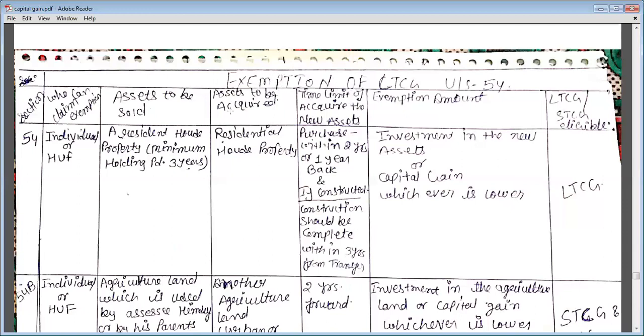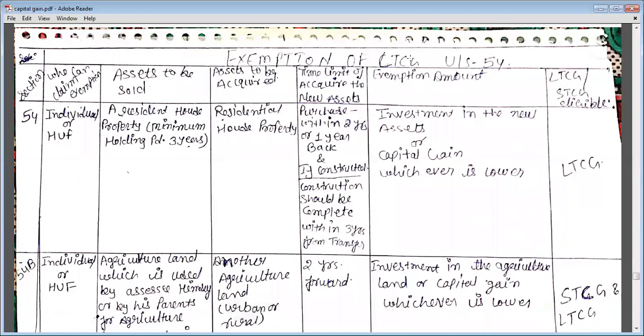Exemption means the amount on which no tax will be charged. Exemption का मतलब होता है ऐसा amount LTCG लॉन्ग टर्म कैपिटल गेन का वो अमाउंट जिसके ऊपर टैक्स नहीं लगेगा, उसको हम बोलते हैं exemption. Exemption is basically the amount on which tax is not levied. Okay? So see,